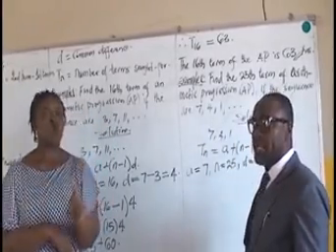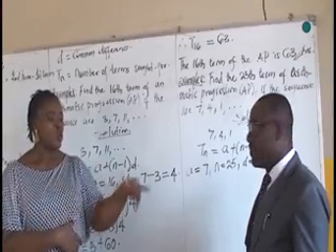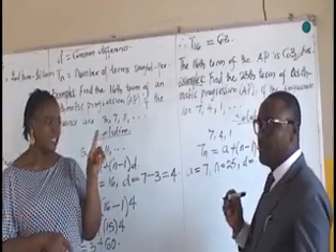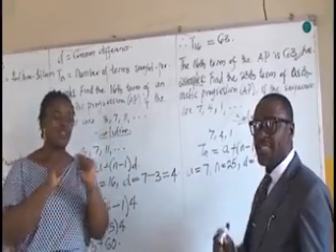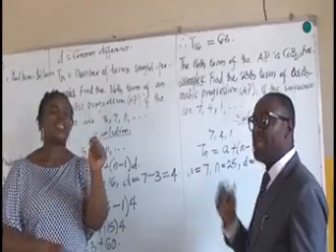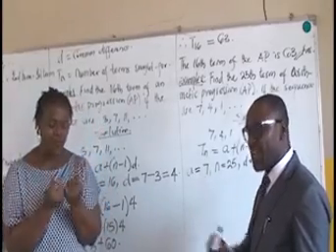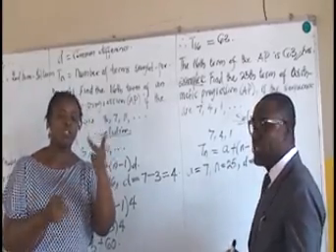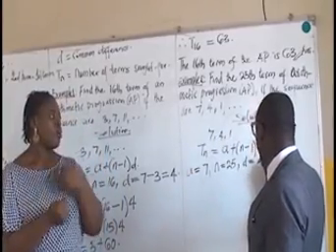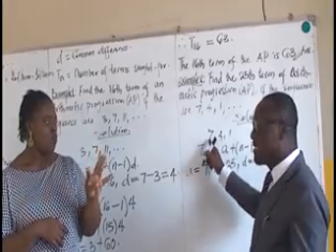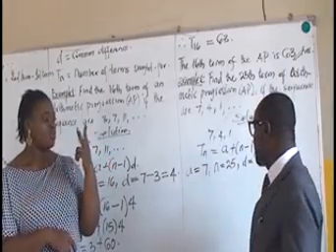And then the common difference, d, is by definition the second term minus the first term, or the third term minus the second term. What is our second term from this sequence? 4. So we have 4 minus the first term, which is 7.